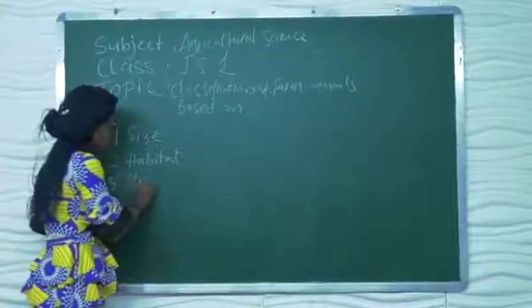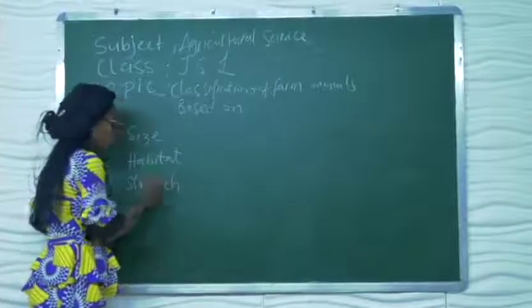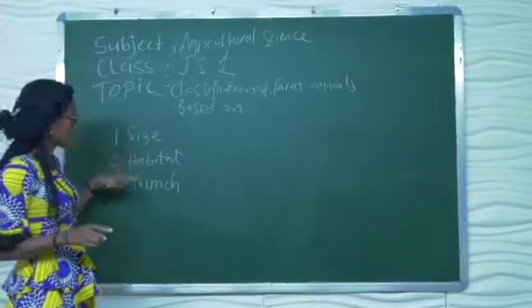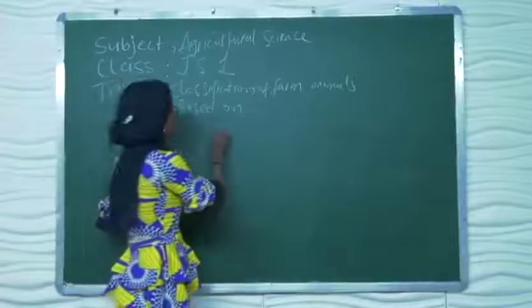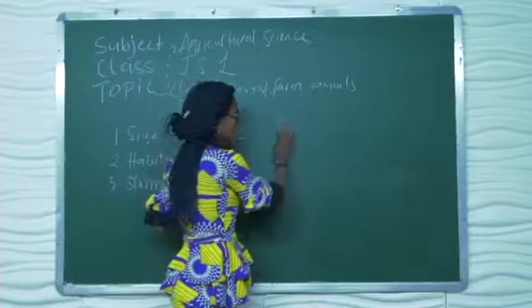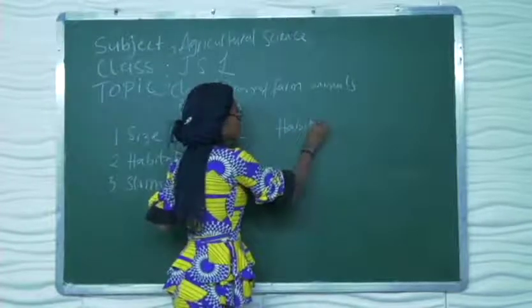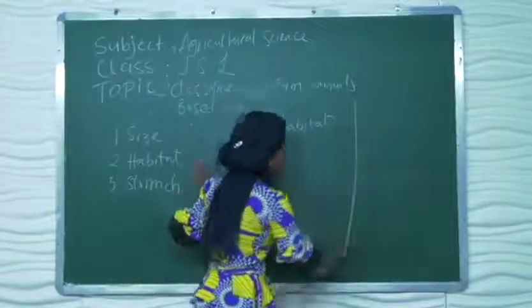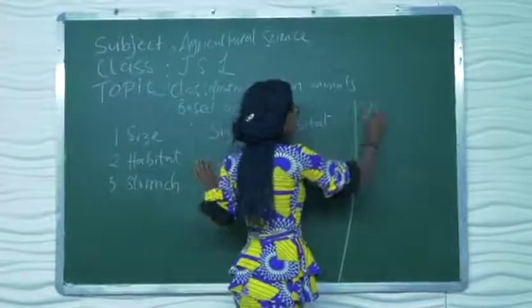Stomach. Hope you've taken note of that. We're looking at it based on what? Size, habitat, stomach.